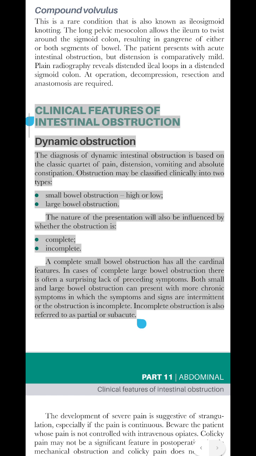A complete small bowel obstruction has all the cardinal features. Figure 78.7: causes predisposing to volvulus of the sigmoid colon. Long pelvic mesocolon, narrow attachment of pelvic mesocolon, idiopathic megacolon usually